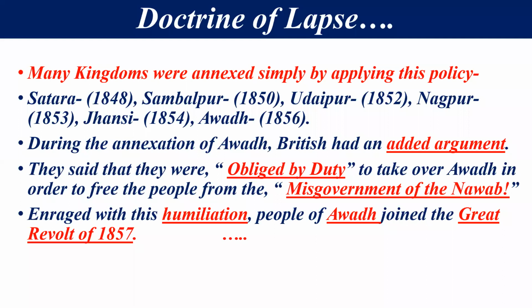So in rage with this humiliation, the people of Awadh joined the Great Revolt of 1857. 1857 के अंदर जो रिवोल्ट हुआ था, उसके अंदर जो अवध के पीपल थे, उन्होंने बढ़ चढ़कर भाग लिया था. Because they knew that it was not the misgovernment of the Nawab, it was just the policy of the doctrine of lapse. According to this policy, they annexed their rule and their part, Awadh, into the British Empire. Right, friends? So this was the policy of the British Empire, the doctrine of lapse.